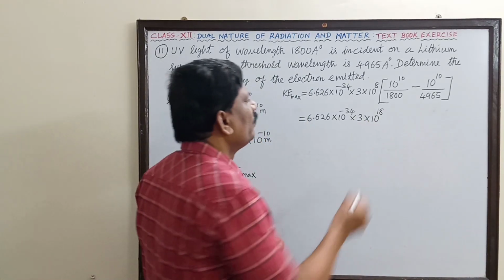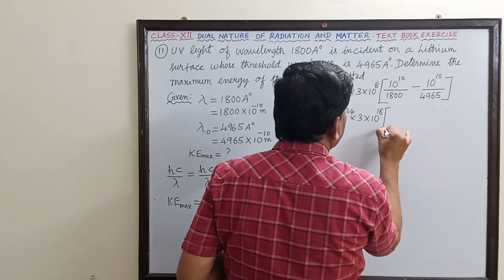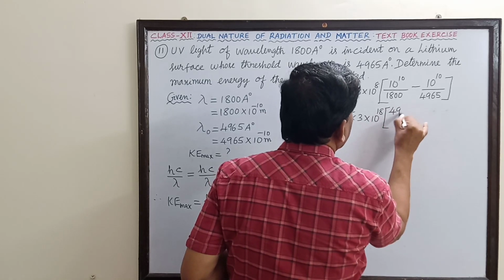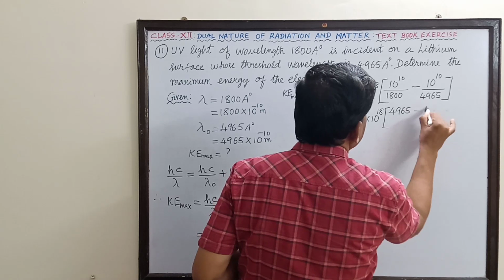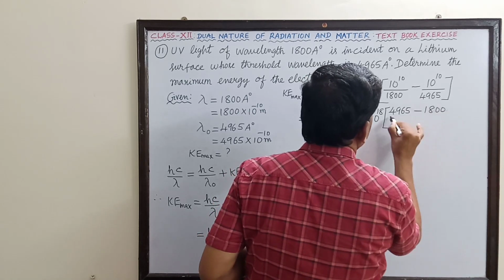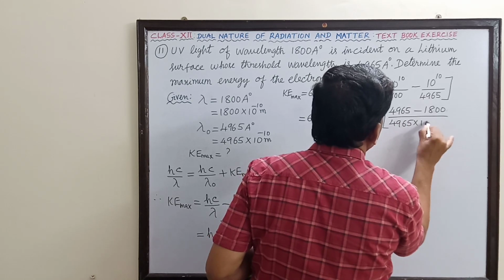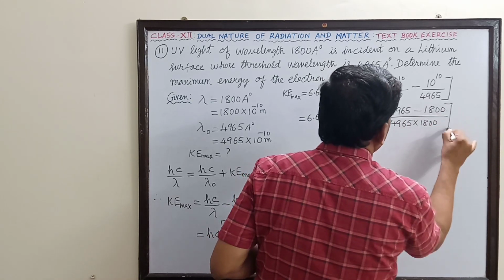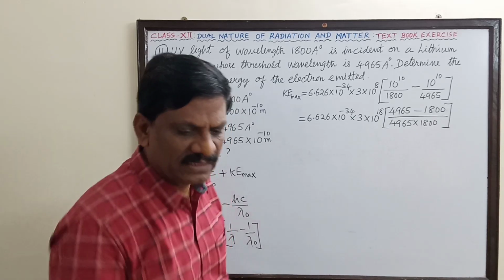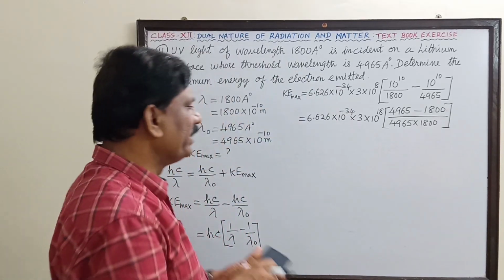Now we have to take the LCM like this: 4965 minus 1800 divided by 4965 into 1800. Some large numbers will be coming.